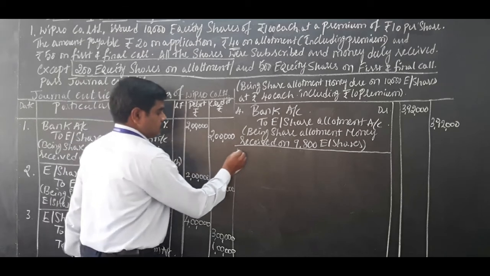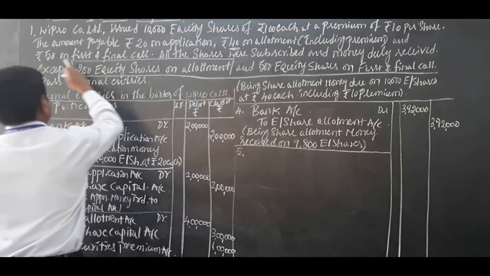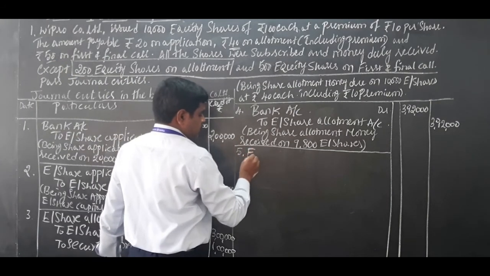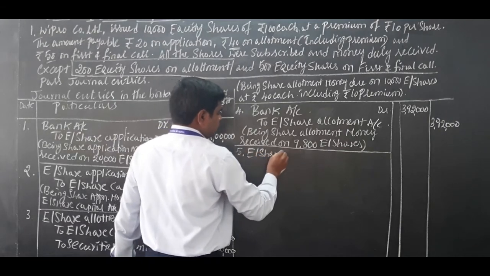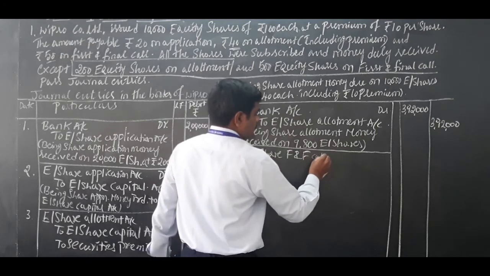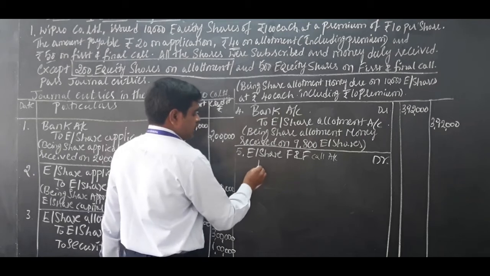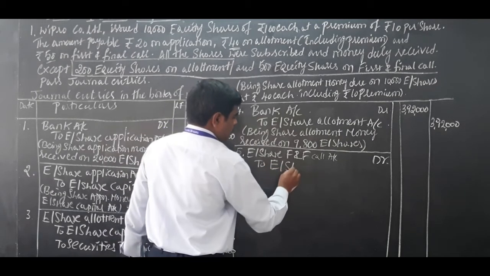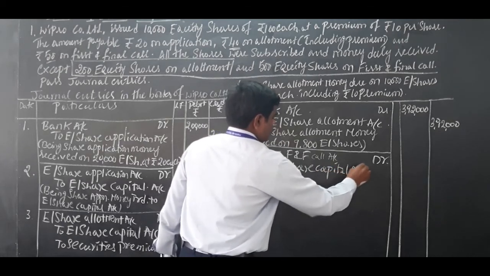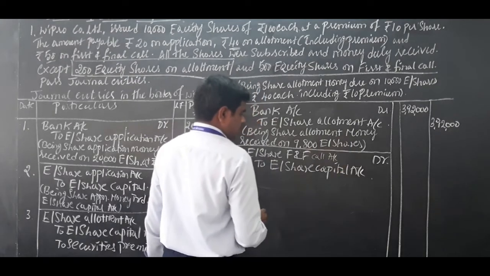Okay. Of course, next journal entry number 5. So first and final call. First and final call 50 rupees. First due. Equity share first and final call account debited to equity share capital account.